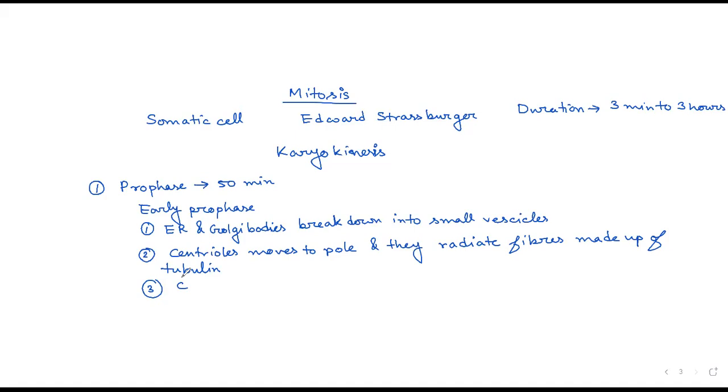Ma'am, the cell envelope will disappear. Very good. Cell envelope or nuclear envelope? Sorry, ma'am, nuclear envelope. But that occurs in late prophase, beta.